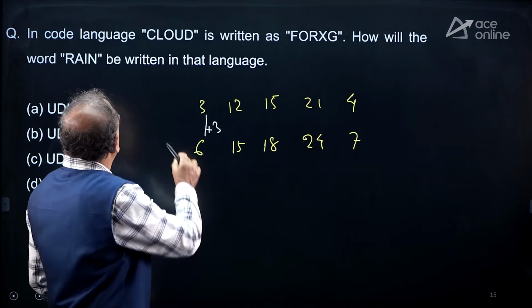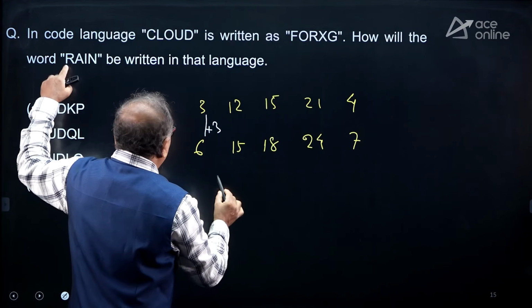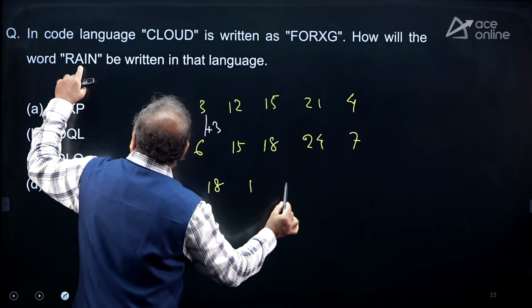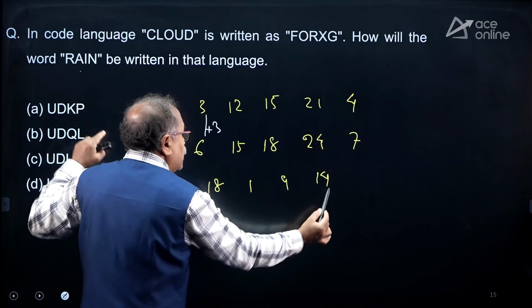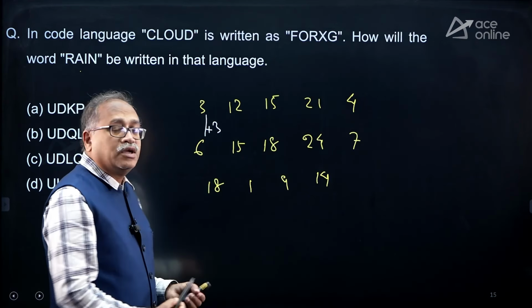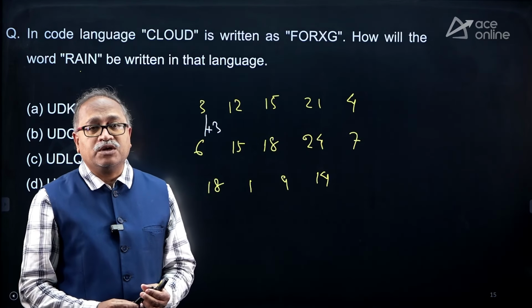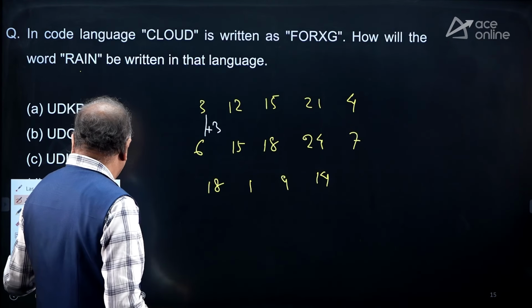So what is the rain over here? R is 18, A is 1, I is 9 and N is 14. As I know the numbers, confidently and quickly I am writing them. If you don't know the numbers, your competitor will take advantage of it. So don't give that advantage.